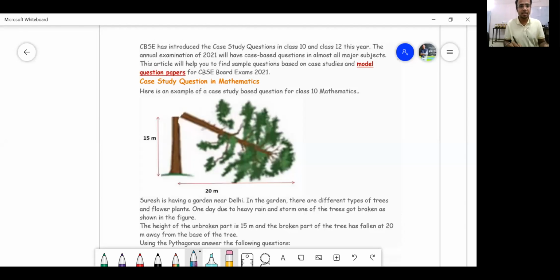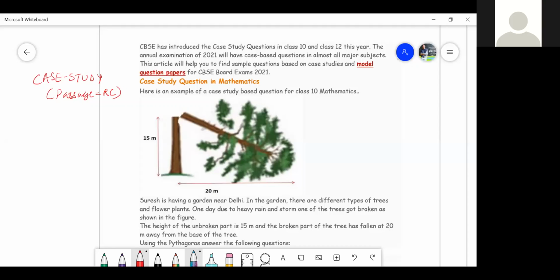When I talk of case study, I'm talking of one simple thing. Case study is all about passage questions. And you know what is passage? Reading comprehension, sort of, as in English. Agreed. Show me your A in the line, write down in the chat box. It is as good as, there will be a given fact and there will be some passage given, and I have to answer the question based on that. Agreed, write down A.